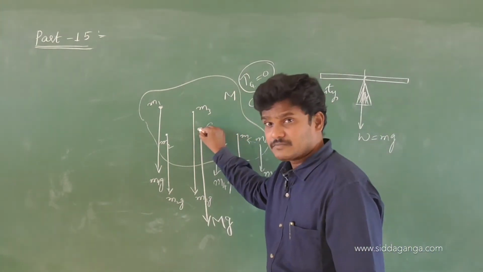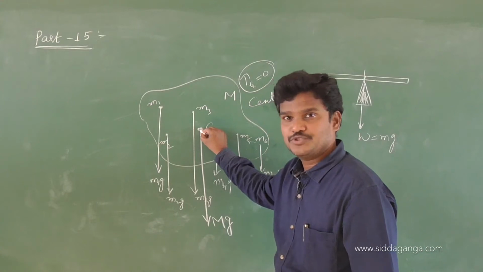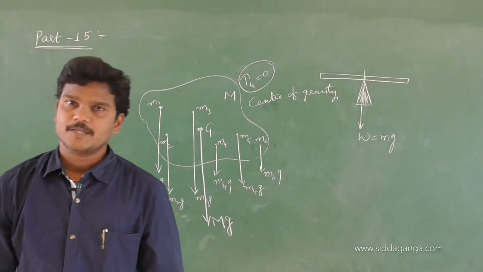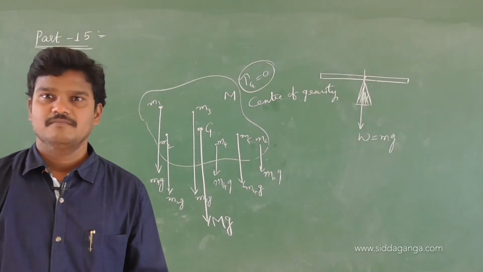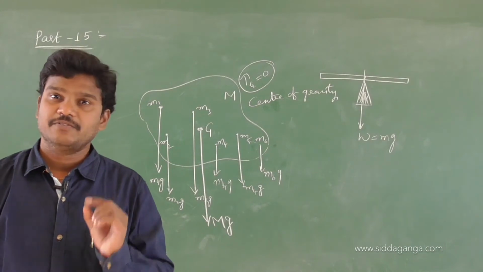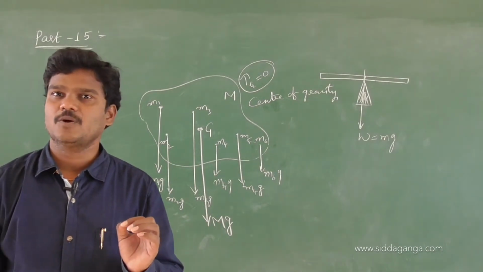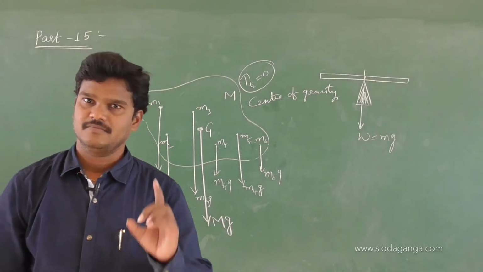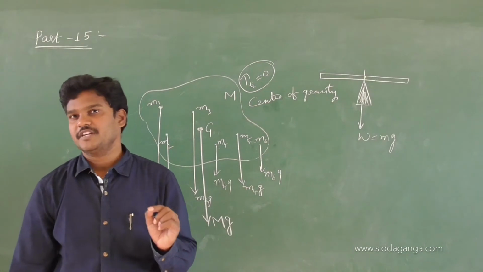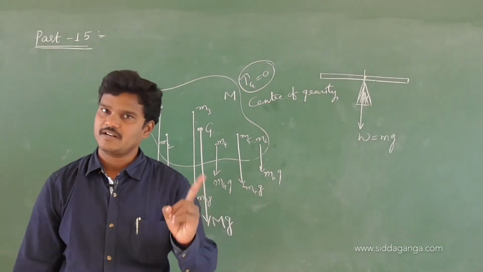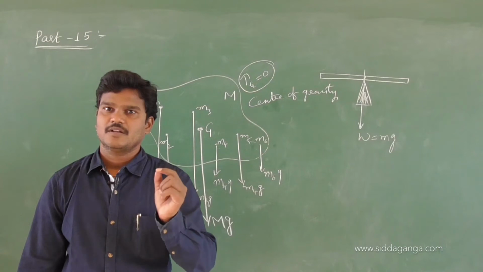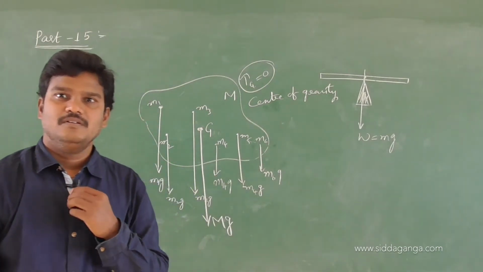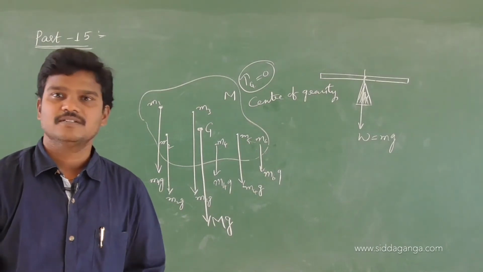And what is the name of that point? Center of gravity. So I define it in two ways. The point at which the total gravitational torque acting on it is 0 is called the center of gravity. Otherwise, the point at which the total weight of the body is concentrated is also called the center of gravity.